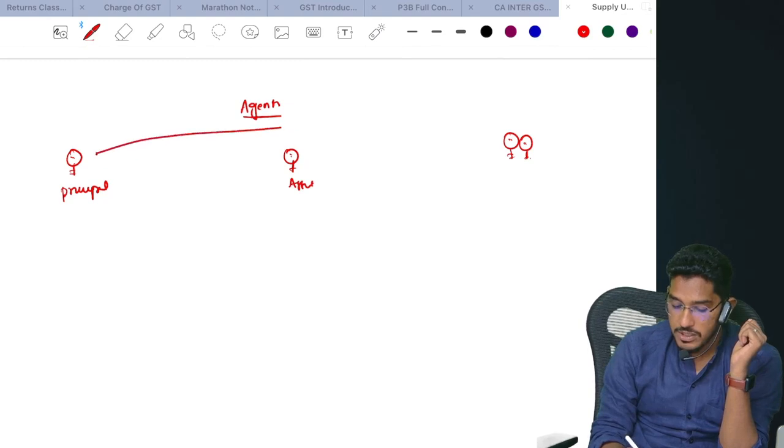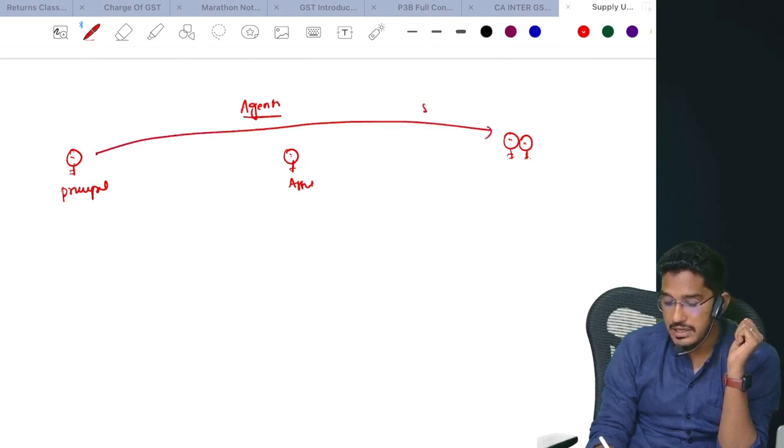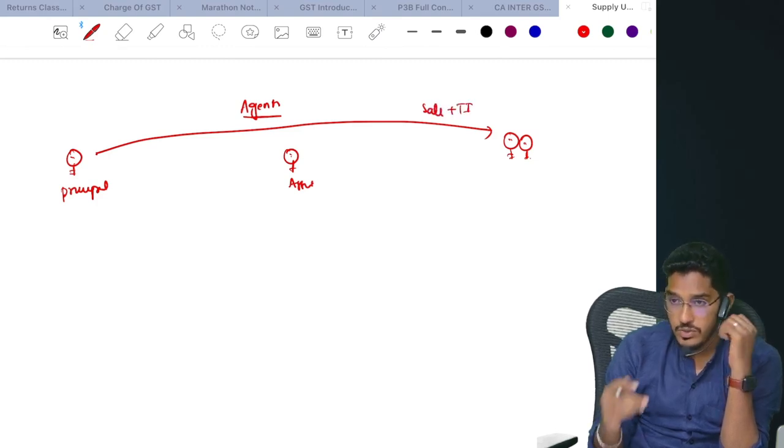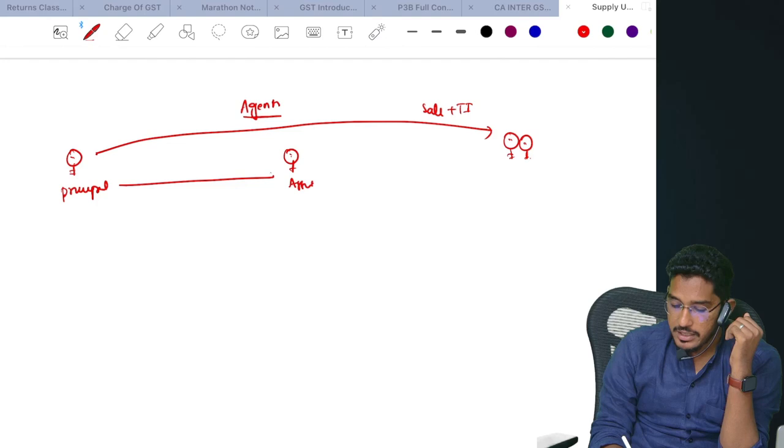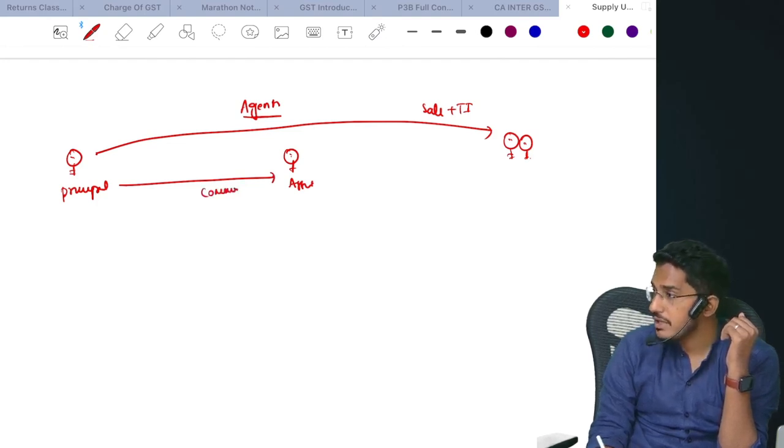Now the principal is selling the goods directly to the customers. He is only giving the tax invoice. Principal is giving the tax invoice, and for bringing the customers to this principal, he is paying some commission.